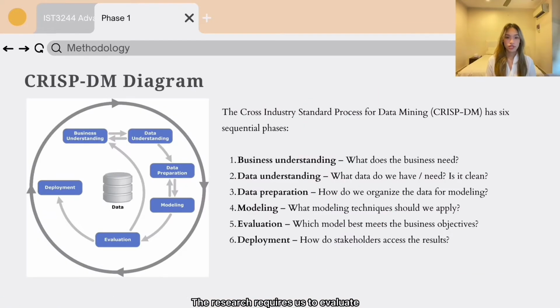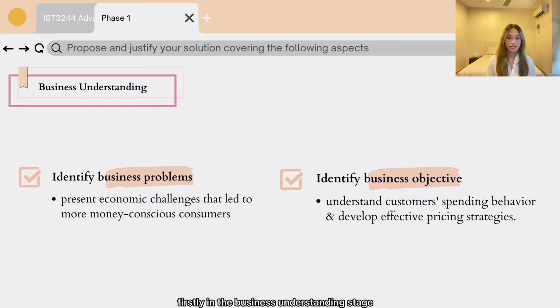Research requires us to evaluate the consumer spending behavior that could help company to develop the best pricing strategy. We will conduct this research using the cross-industry standard process for data mining methodology. Firstly, in the business understanding stage, we have identified the business problem, which is the present economic challenges that led to more money-conscious consumers, while the business objective is to understand customer spending behavior and develop effective pricing strategy.